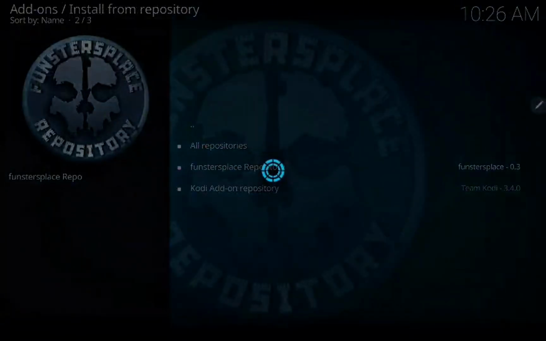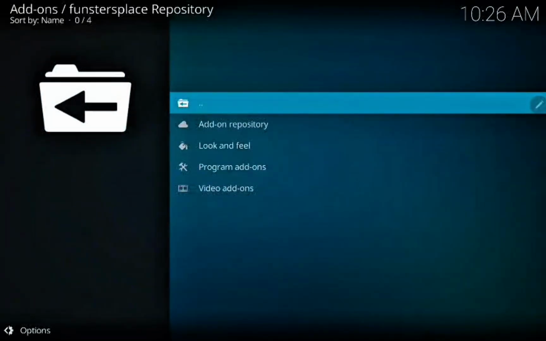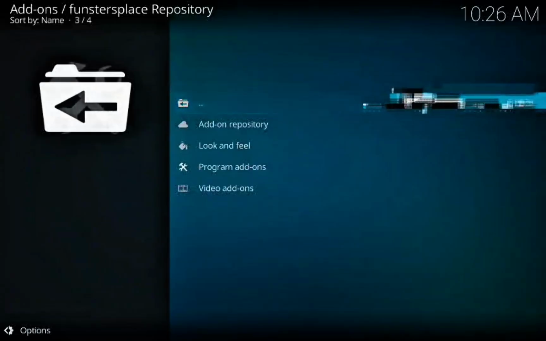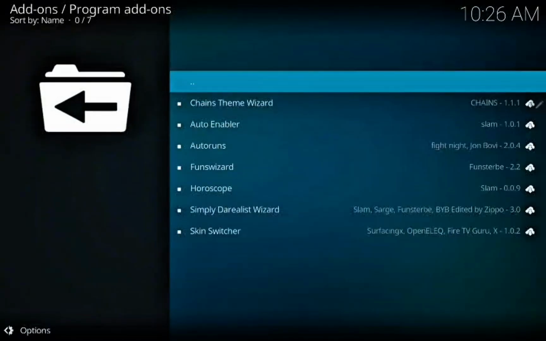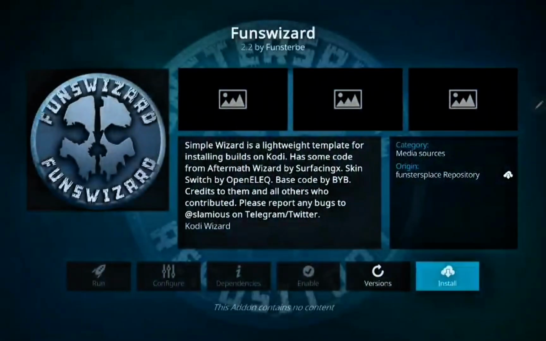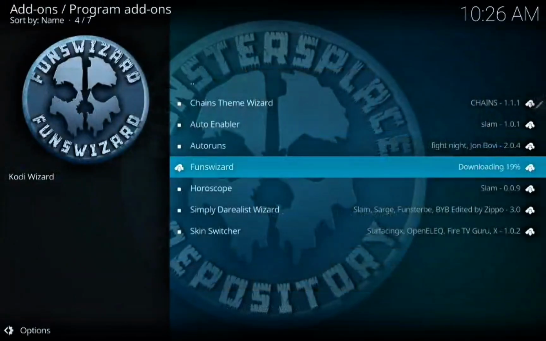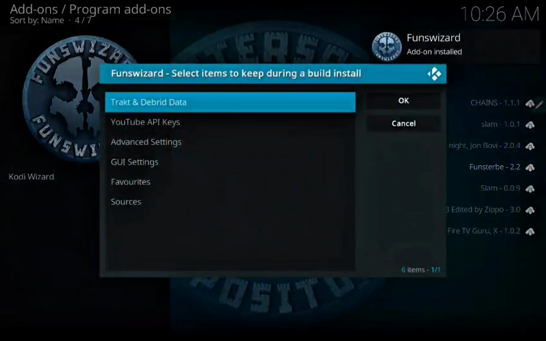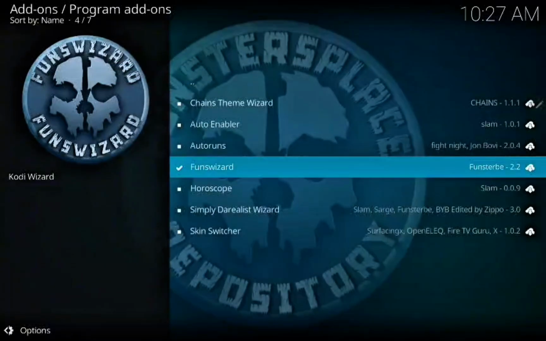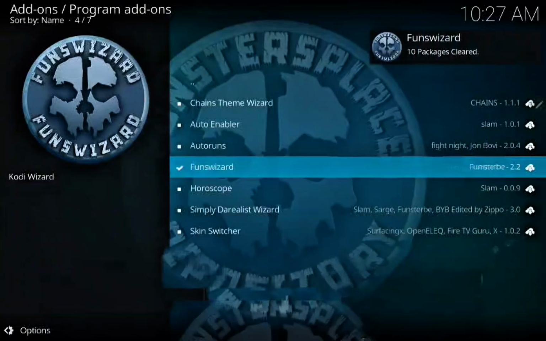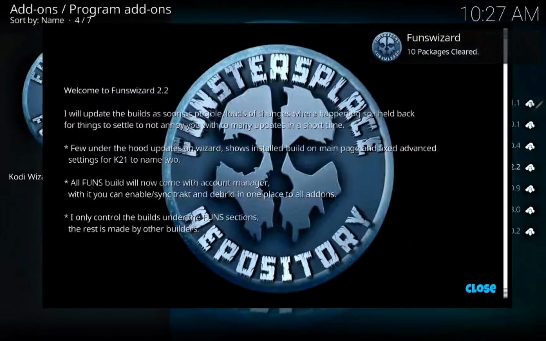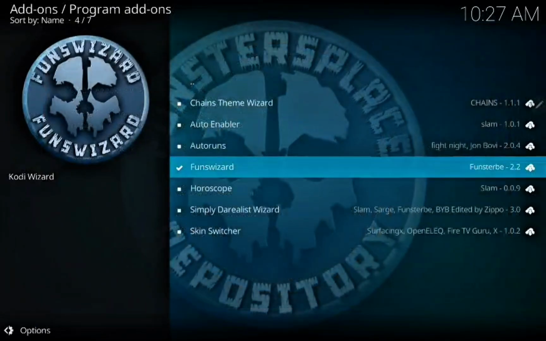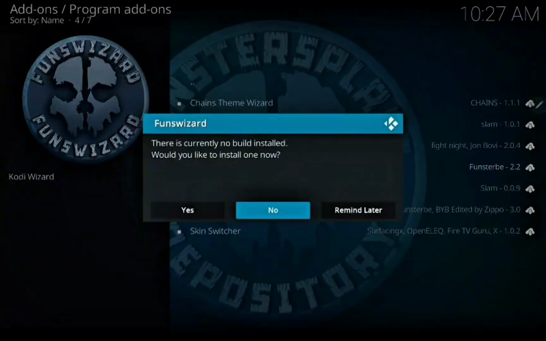Fonts, program add-on, then fonts wizard, click install. It's now, don't want to install it, click on it, click OK, wait on the pop-up. Click close, wait on the next pop-up, click yes.